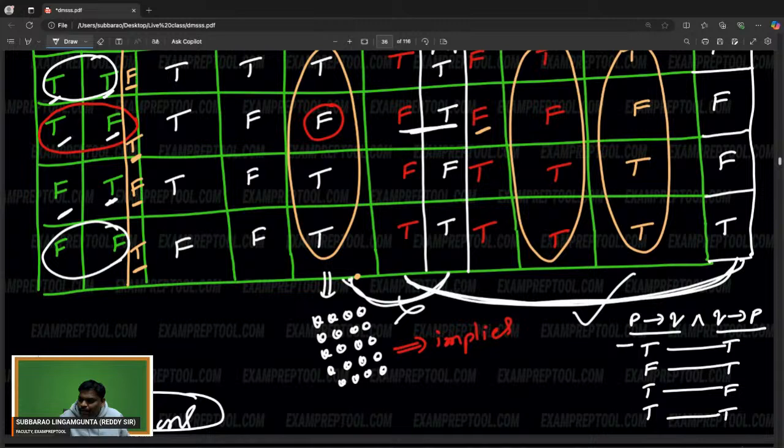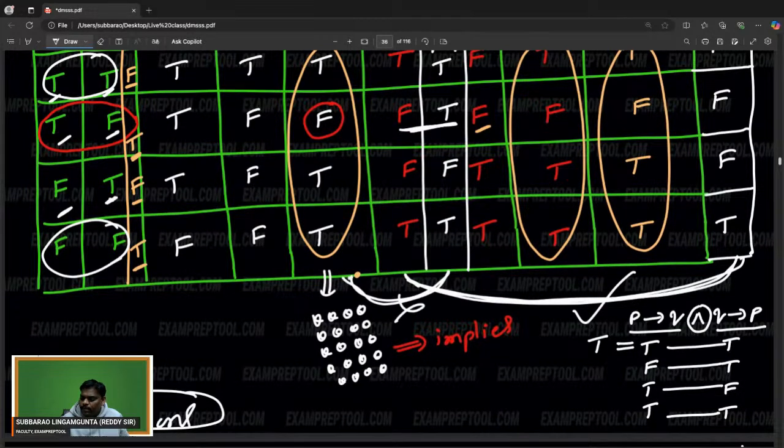Do the AND operation. If you do the AND operation, true and true is true. Next one is also true, true, true. So it is not true, true, false, true, true, false. What I mean to say is, everyone observe, this is equal to P double implies Q.